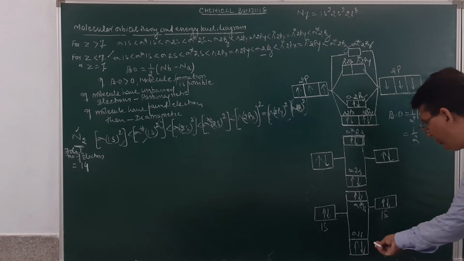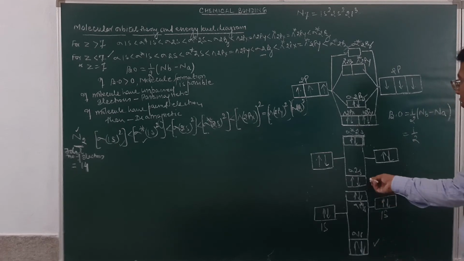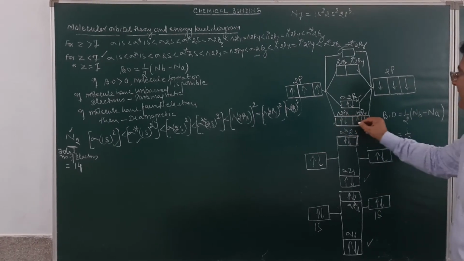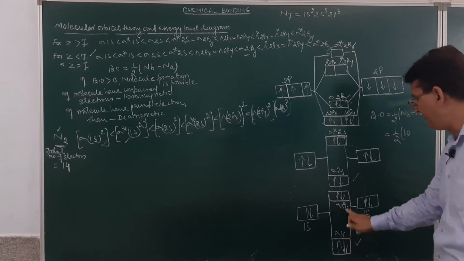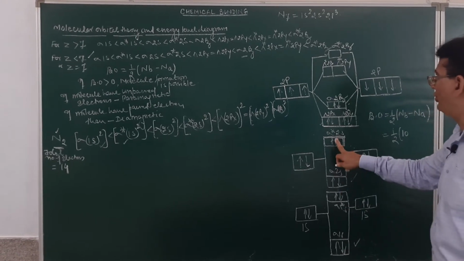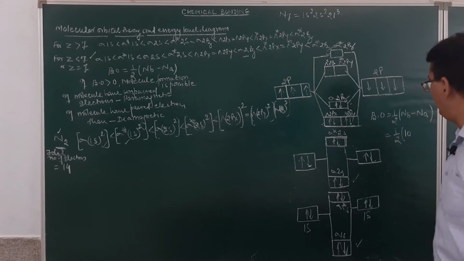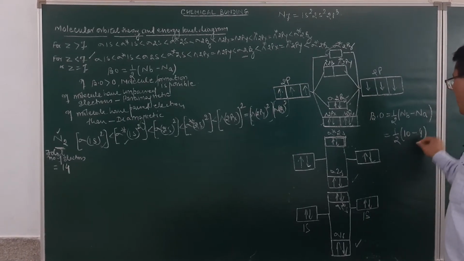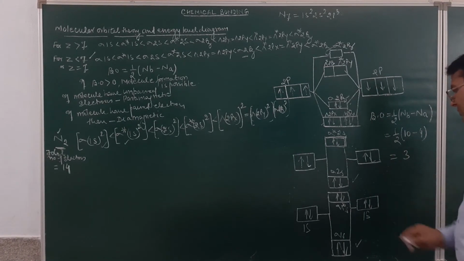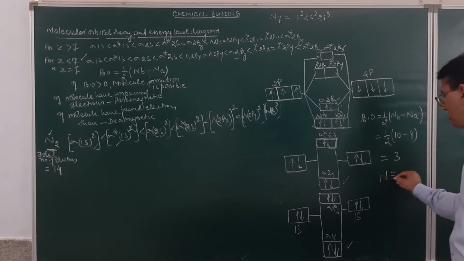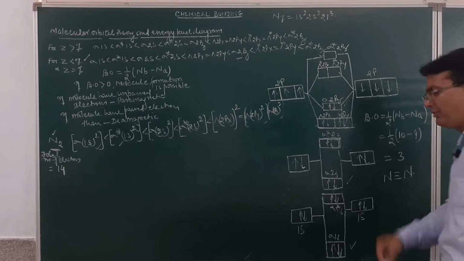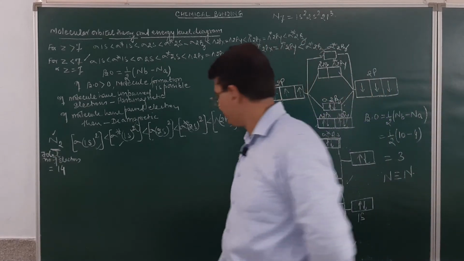How many in bonding? 2, then 4, 6, 8, 10. So this will be 10, minus anti-bonding 2, 4, so minus 4. So this will come to be equal to 3. So you may see over here, nitrogen will have a 3 covalent bond. So the nitrogen molecule is written in this form.